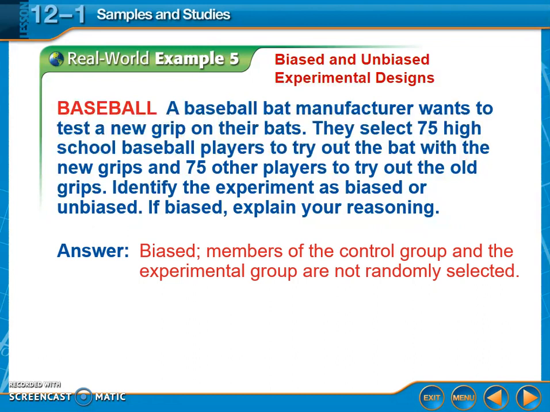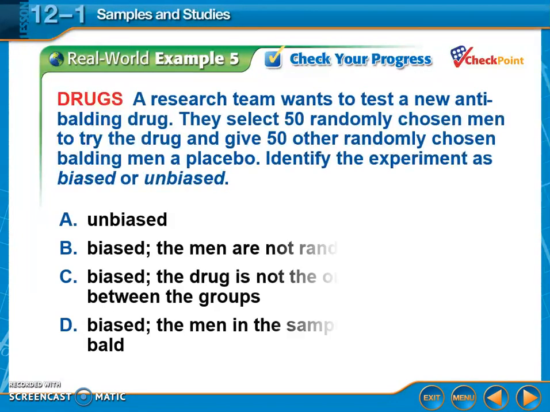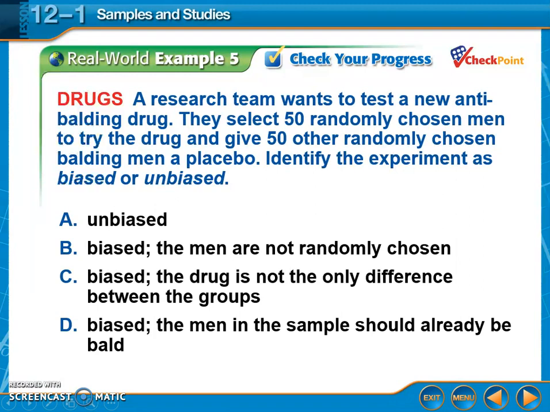So this one's going to be biased because the members of the control group and the experimental group are not randomly selected. They chose just 75 high school students to play. They didn't say they chose them randomly. So if this is going to be unbiased, it has to be completely random, which this was not. Okay, you guys say if this is biased or unbiased, this experiment.